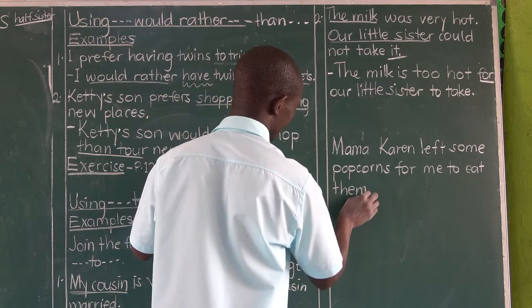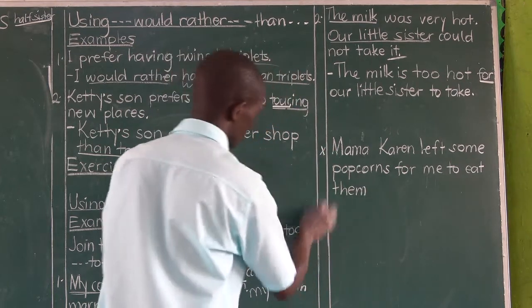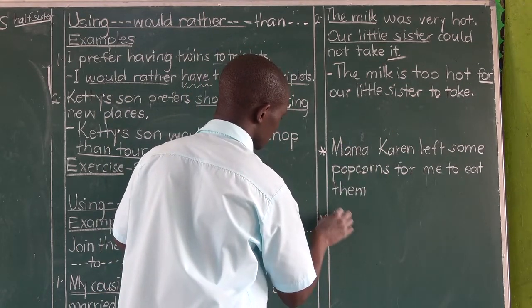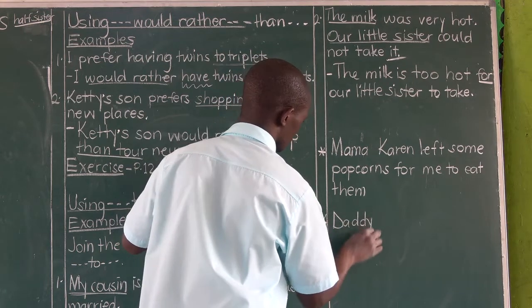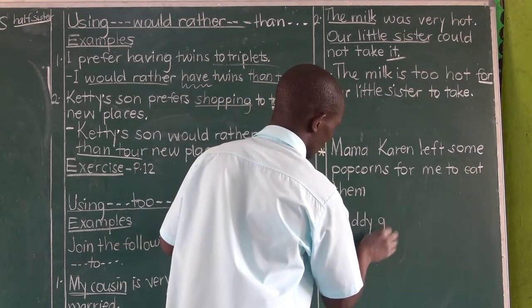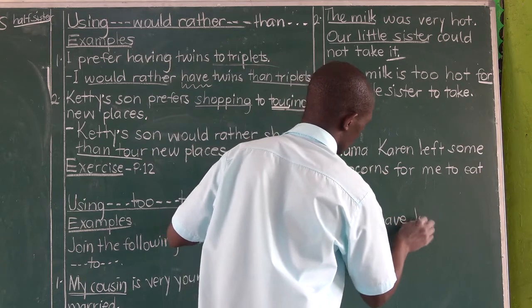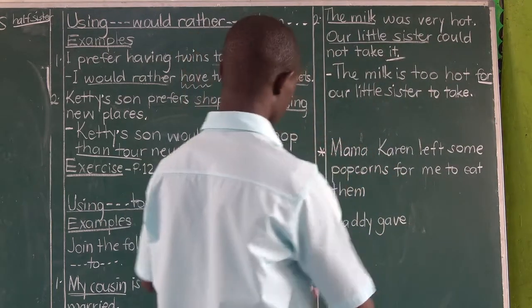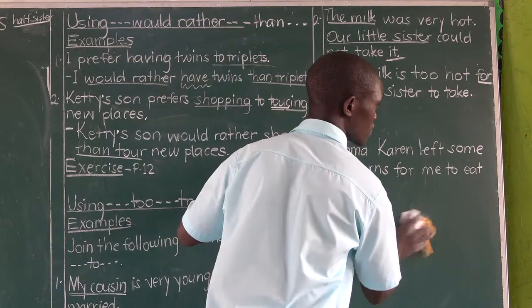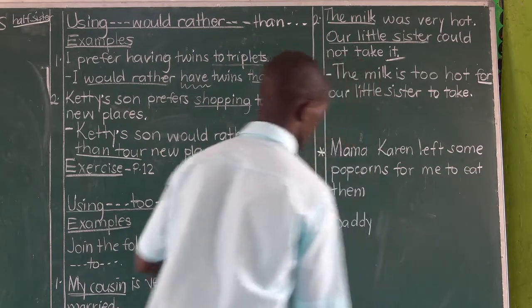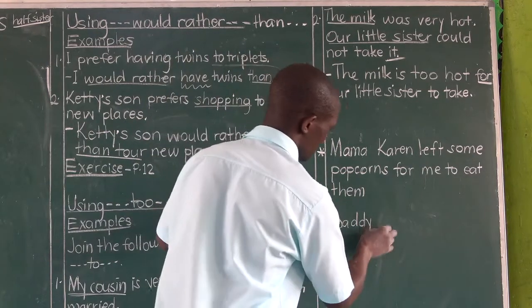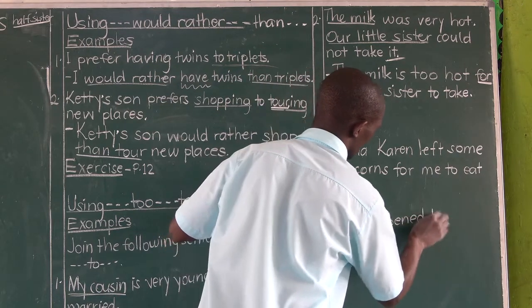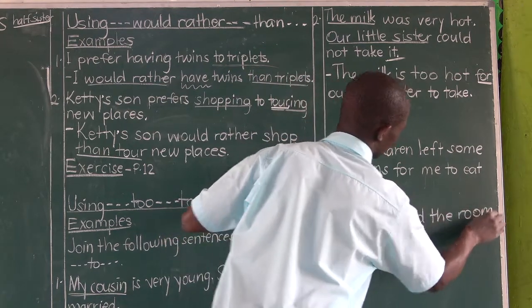The other one I want to use to explain this is: Daddy opened the room for Keisha.